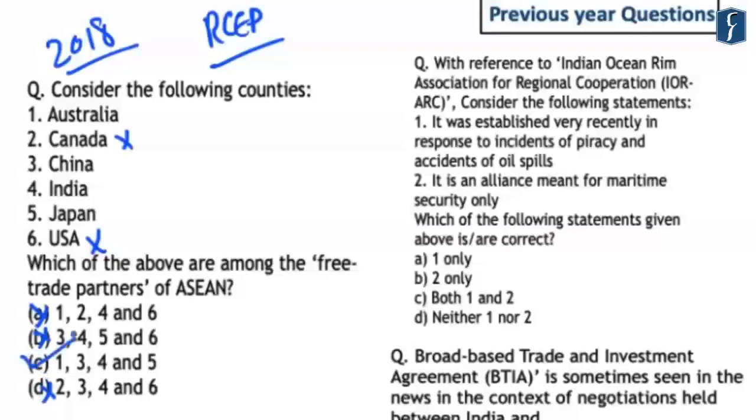Now, what is important to note here is that India is also a free trade partner of ASEAN, and India was also negotiating the RCEP with the ASEAN grouping. So the takeaway is that wherever India's economic interest or trade interests lie are important for us from the preliminary examination point of view.